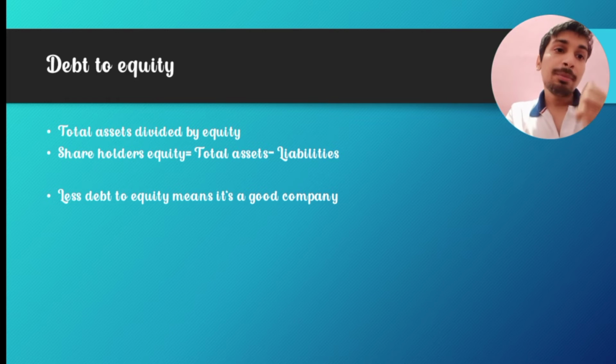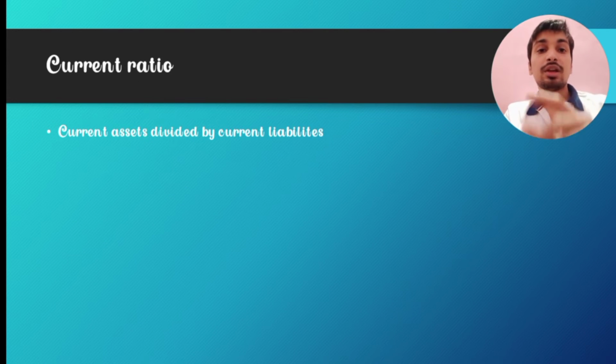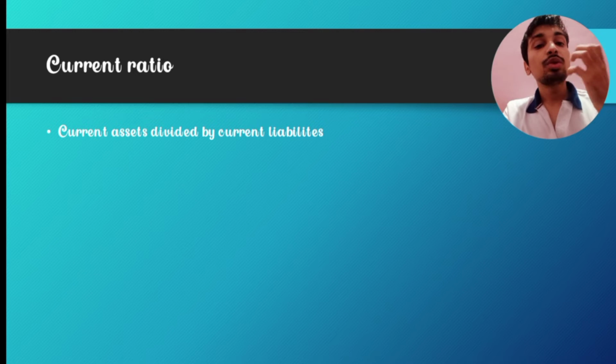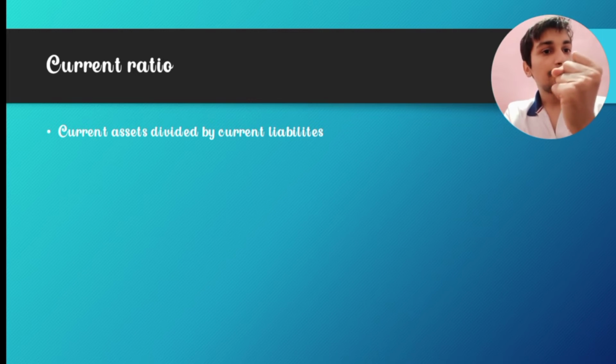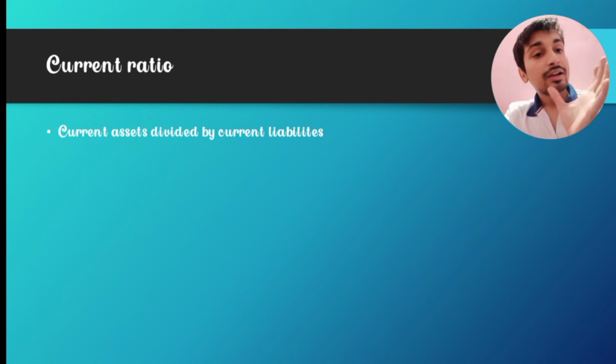So the company with 0.1 is a good company. So that is what. And current ratio. Current ratio means the total current assets that the company is having divided by the current liabilities.